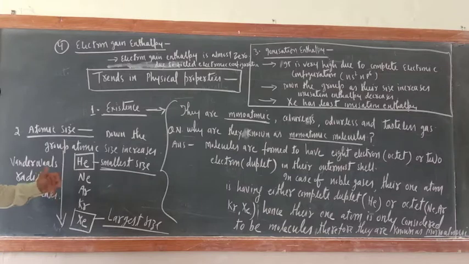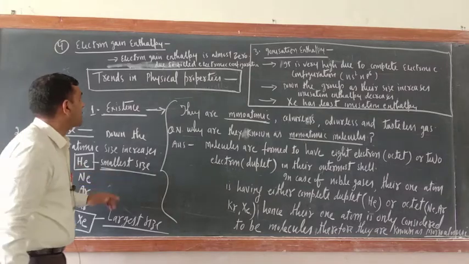Due to its greater size, the surface area is more, so the area of contact will be more, and xenon atoms will have a little more attraction. Because of that, their melting and boiling point is more among all other elements of 0 group or 18th group. So if you see the atomic size, the van der Waals radius of xenon will be the highest and the van der Waals radius of helium will be the least.